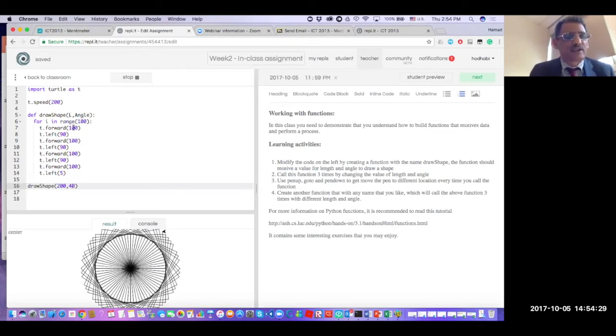So I have to come here. You don't touch the for loop. The for loop has nothing to do with that. You touch this one. This should be L, and this one should be angle, and this should be L, and this should be angle. I can copy it and paste it.